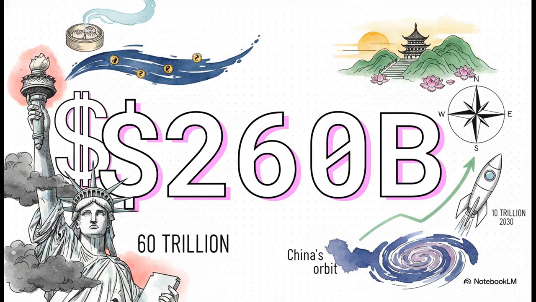Right now, this dim sum bond market is sitting at roughly $260 billion. Let's be clear, that is a drop in the bucket compared to the roughly $60 trillion US bond market. The US dollar absolutely still maintains an overwhelming global dominance in reserves and trade. However, analysts are projecting this dim sum market could just explode, reaching over $10 trillion by 2030, as investors hunt for stable, low-yield environments away from Western inflation. It's a slow, quiet drift, but it's pulling pieces of the financial system toward China's orbit.